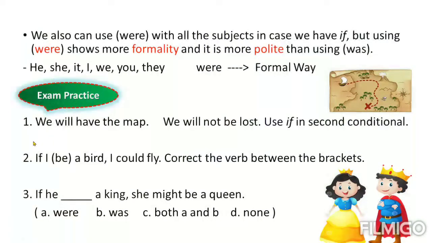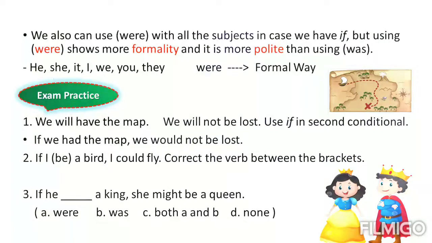So before thinking of anything, you can write if from the beginning. If we had the map, we wouldn't be lost. That is the example. Wouldn't be lost. Look at that, be is what? It is the base form.